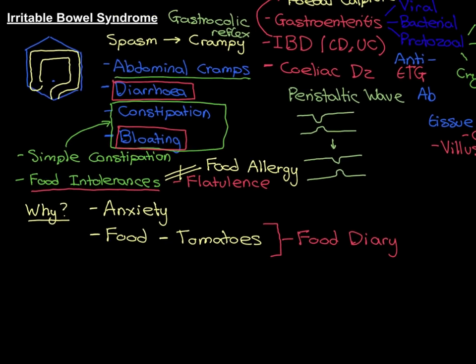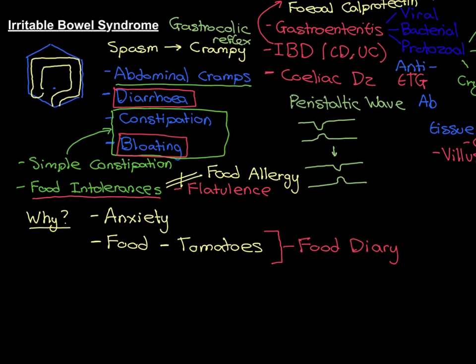In IBS, when you actually look at the intestine, there is nothing physically wrong. There is no inflammation. So they are idiopathic spasms of the intestine. So the symptoms should go away very quickly after excluding the food that is causing it, if it is the case that it's being caused by a food substance. So you should only be performing exclusions of certain things in the diet for a short period of time and seeing if you get any improvements. And if you don't get any improvements, then it's not that thing that is causing it if you've got IBS.